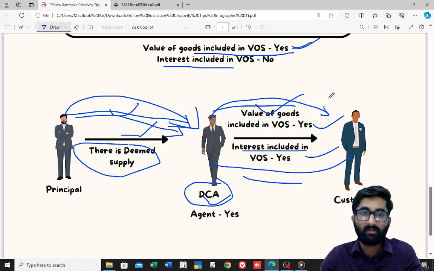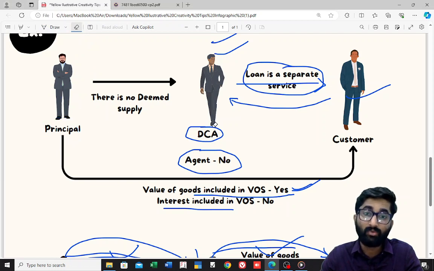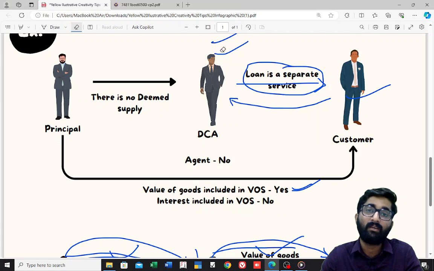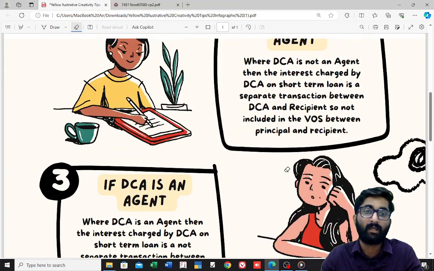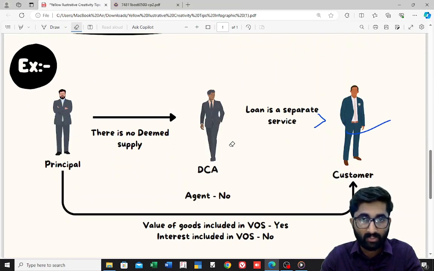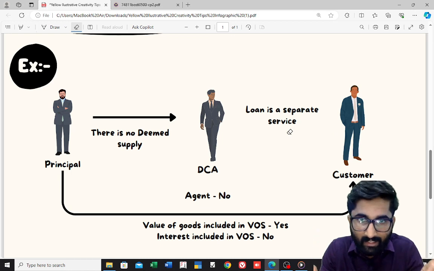Again, listen to me one last time. So here there are three guys. One is principal, and the second one is the del credere agent. Now by now you know who is the del credere agent. Who will give short-term credit to the customer? He will give short-term credit to the customer without the backup of principal. Principal is not giving any backup. Still he is giving some loan, short-term credit, to the customer. That is the del credere agent.